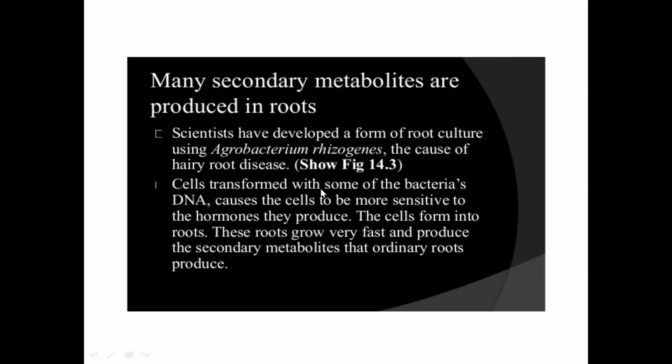So cells are transformed. Actually, this has a plasmid, root inducing plasmid. It is called the RI plasmid. You would have studied about Agrobacterium tumefaciens, the TI plasmid, tumor inducing plasmid. So Agrobacterium rhizogenes has a large plasmid called the RI plasmid, root inducing plasmid, and this plasmid can be attached to the DNA of the cells.